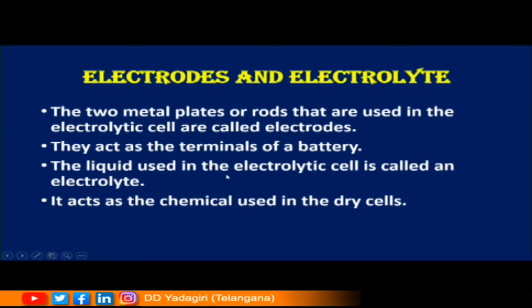The liquid used in the electrolytic cell is called an electrolyte. This acts as the chemical used in the dry cells. If you have a battery children, after it expires, you can just cut it open and see it contains some chemical. So the electrolyte acts as the chemical that is used in the dry cells.